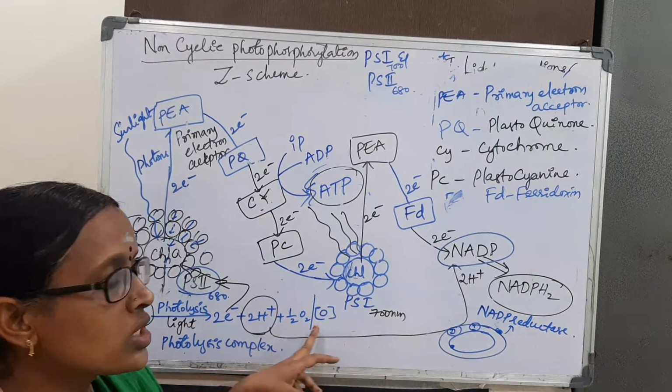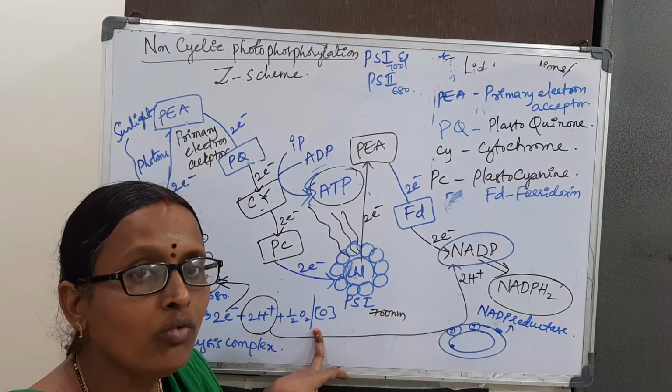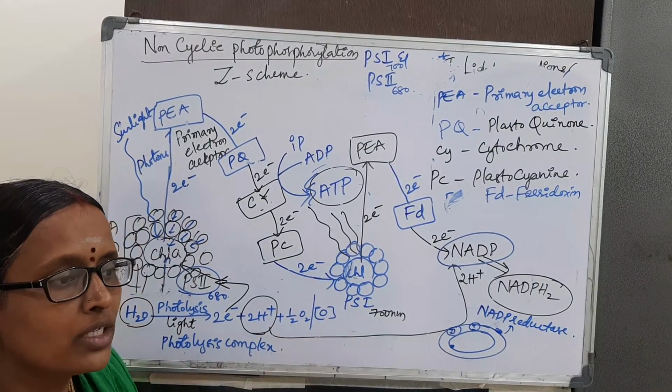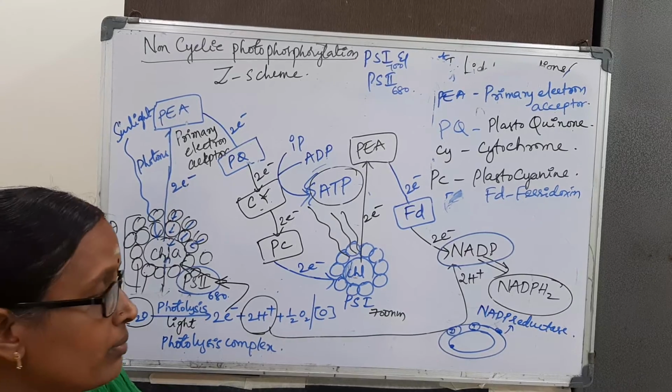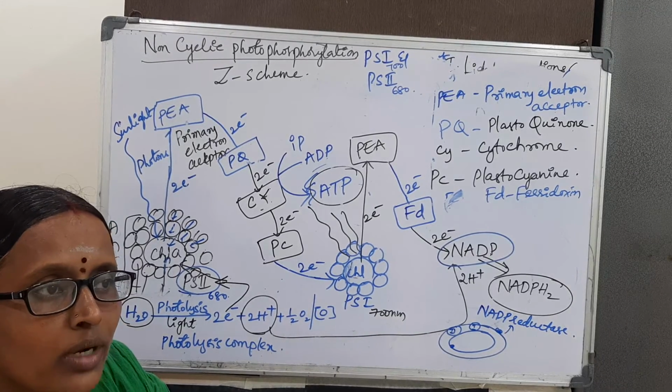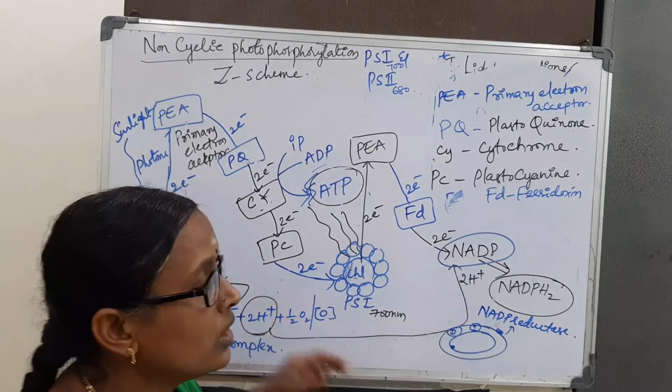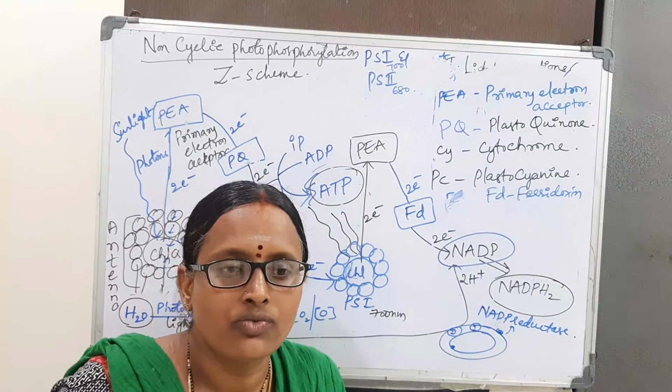Next, oxygen is released as a byproduct of photosynthesis, which comes to the stroma. From the stroma it is released through the stomata to the atmosphere. Okay, this is about non-cyclic photophosphorylation.